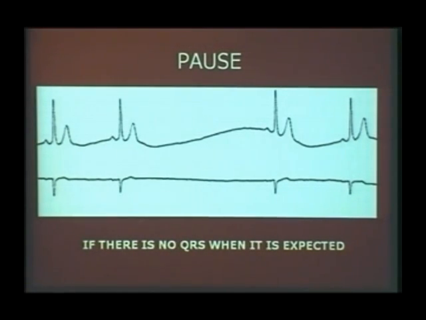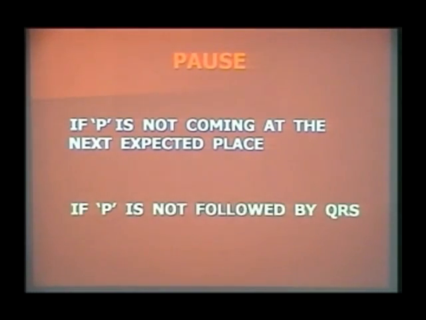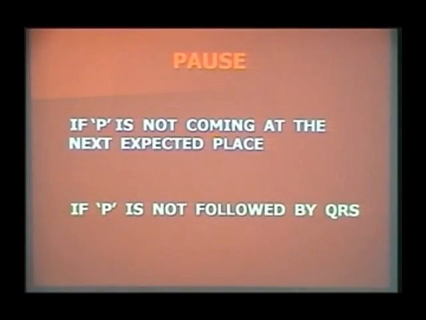So this is a pause. Suddenly you can see that beats are coming, and suddenly there is no beat coming. This is a pause. If the P is not coming at the next expected place, or the P is not followed by the QRS, there are two reasons for a pause. Inside the pause, if the P itself is not happening, it means the sinus node is not producing an impulse. Whereas if inside the pause there is a P wave which is not followed by a QRS complex, the sinus node has produced an impulse, atrial depolarization has happened, but that is not going to the ventricle. So here it is a disorder of impulse formation, and here it is a disorder of impulse conduction.